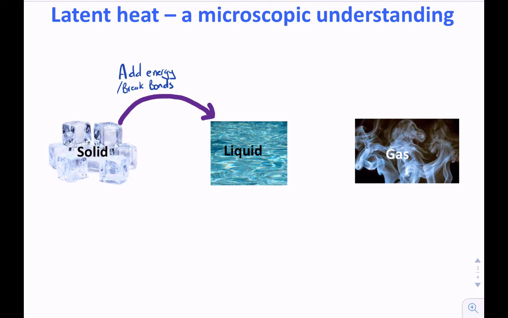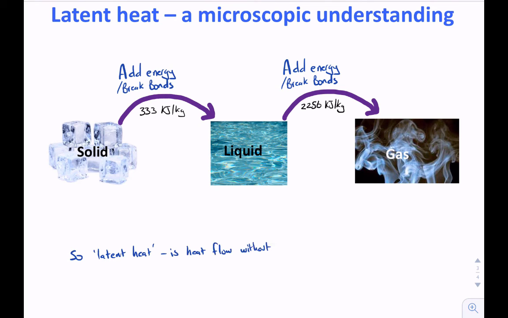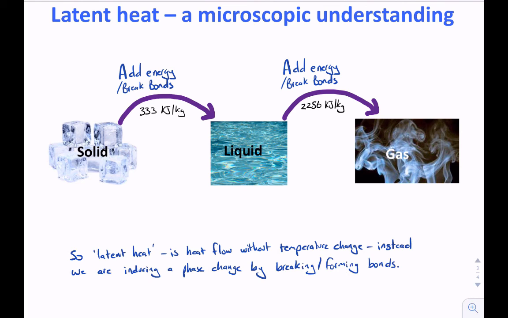This is also true of the transformation between liquids and gases. We need to add energy to break the bonds between the water molecules. The temperature of the material is not changing as the kinetic energy is not changing. Instead, work is being done against the forces holding together the bonds. I'll just add the numbers for water. Note that these are in kilojoules per kilogram because they're such big numbers. So latent heat is the heat flow without a temperature change. We are instead, of course, inducing a phase transformation.